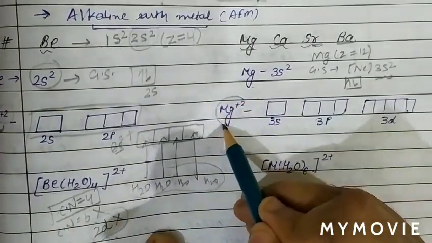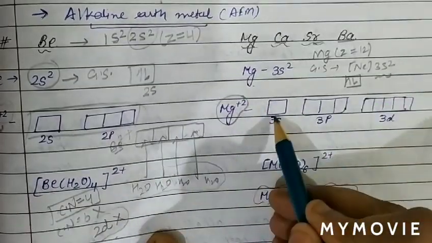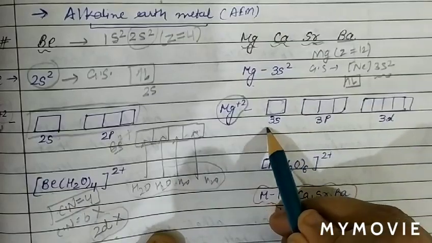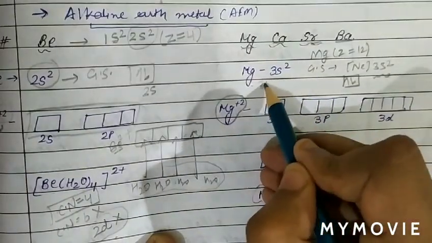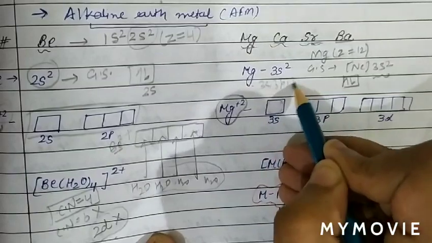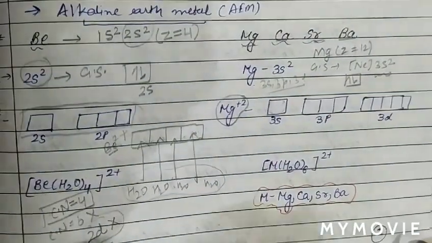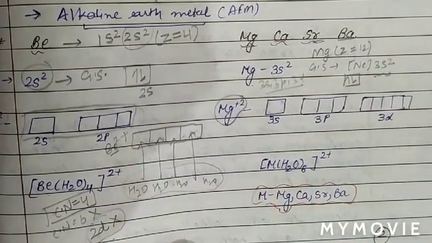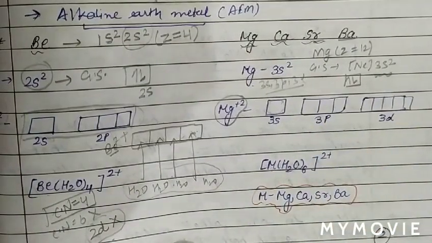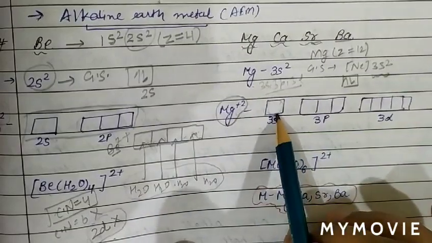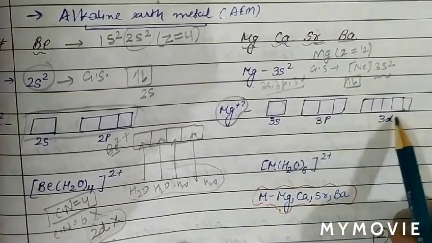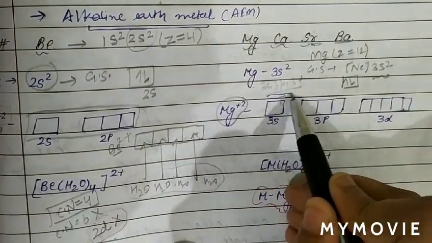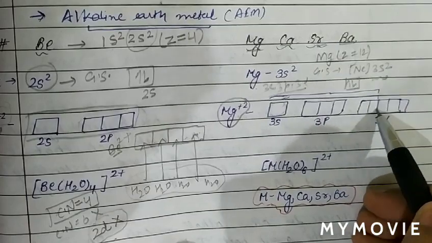Now the excited state. 2 electrons are removed, so the 3s orbital is vacant, and we know in the third shell 3s, 3p and 3d orbitals can all exist. So there is availability of vacant 3p orbitals and 3d orbitals also. After removal of electrons, 3s is vacant, 3p is vacant and 3d is also vacant. So now these orbitals, 1 plus 3 plus 2, these 6 orbitals